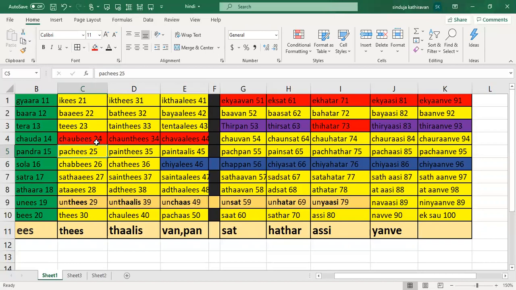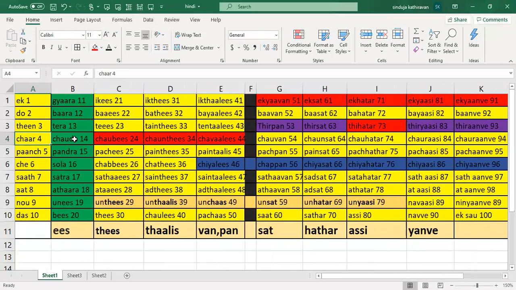We're going to tell the numbers from back, and this 4 will always be called as chow, right? I mean, I know 4 is char, but whenever you see this one, this is chauda. Okay, so why was this called as chauda? Because chow was representing 4, and this da was taken from this das. So it becomes 10 and 4 is 14, so that's why it's called as chauda.